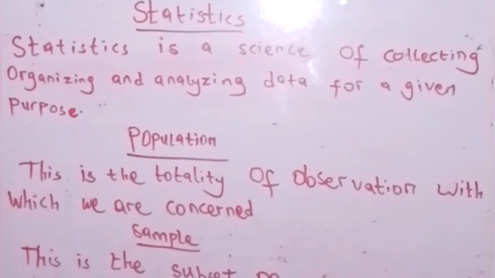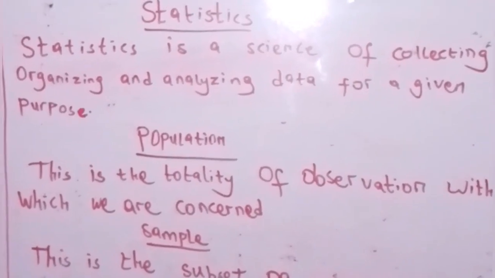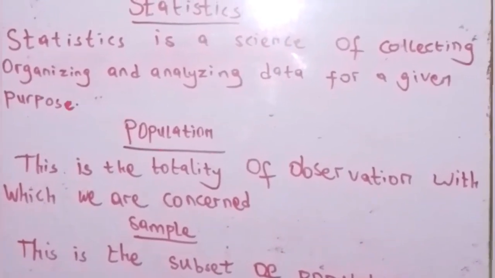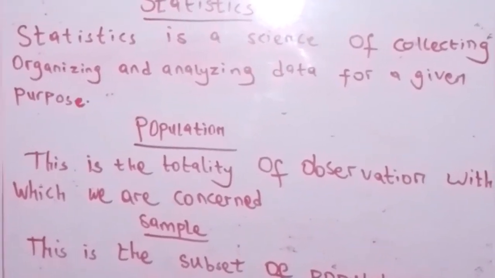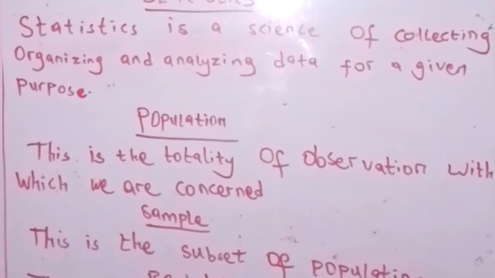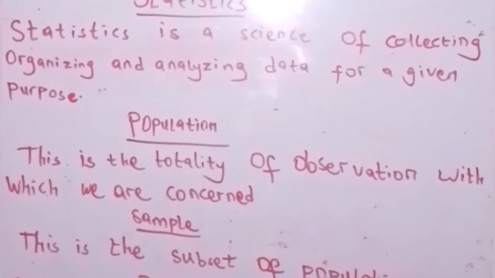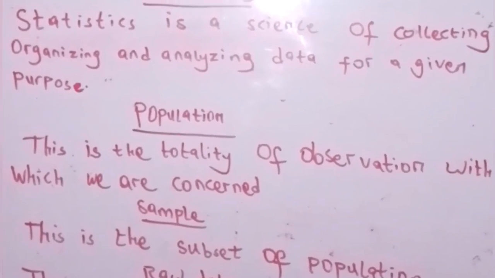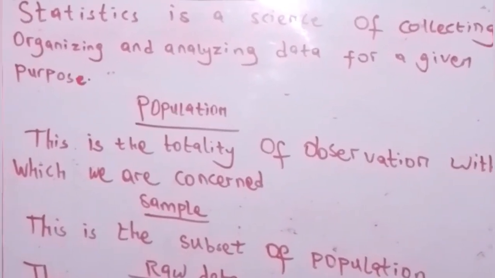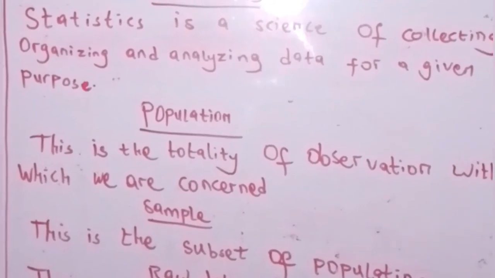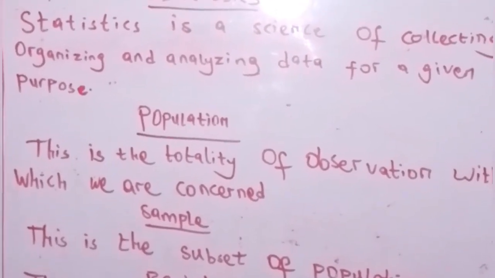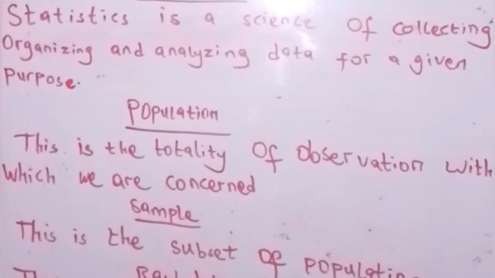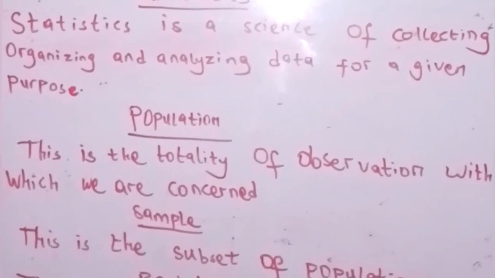There are some terms in statistics, like population. We ought to know population. Population is the totality of observations with which we are concerned. You see, the totality of people in Nigeria, that's what we are concerned with. Statistics will make us know that in the year 2019, 2016, these are the statistics of people in Nigeria, and in 2023, these are the statistics of people in Nigeria. That's the help of statistics because of population.